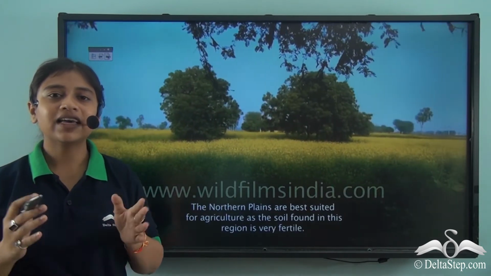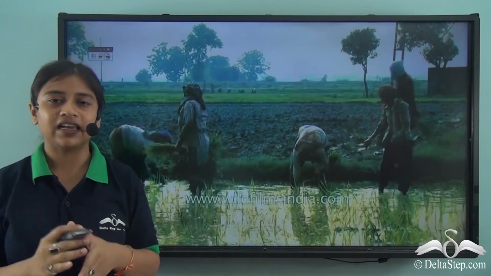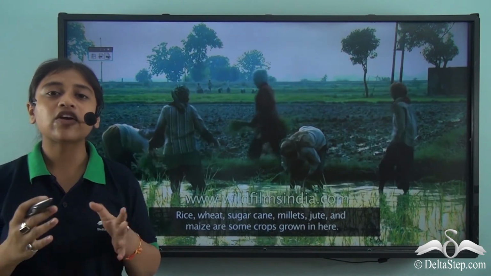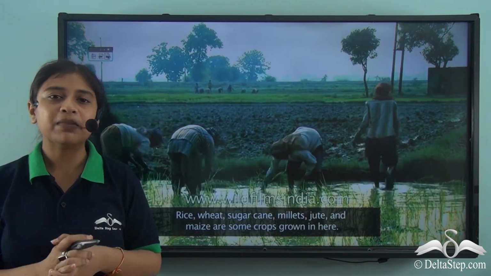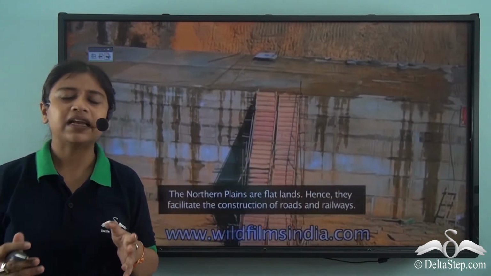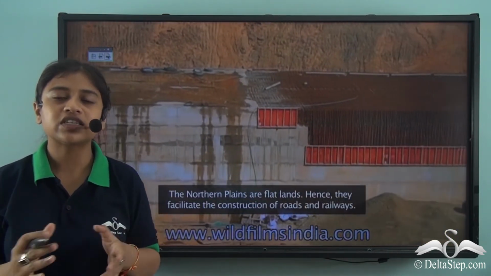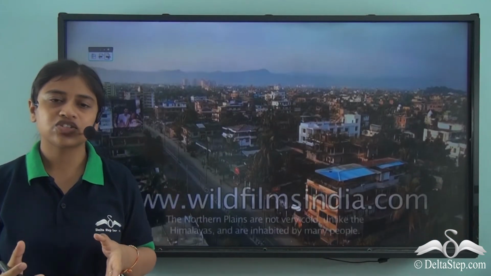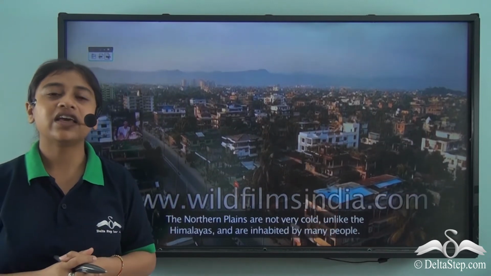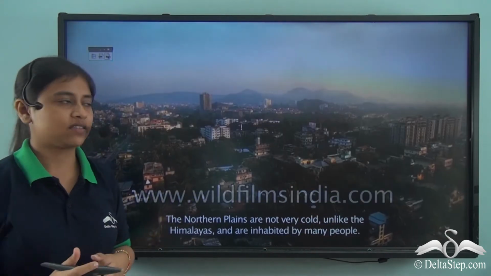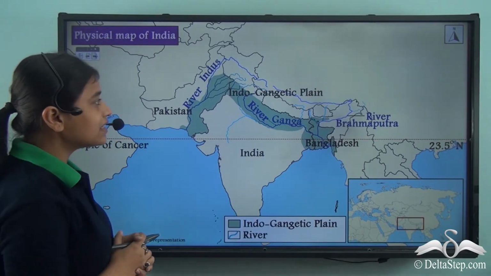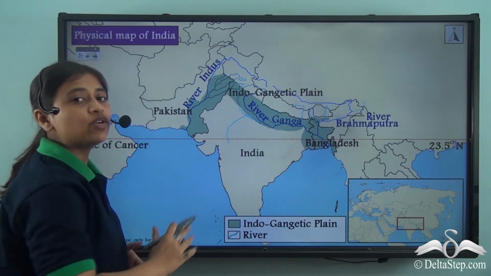Let us take a look at the Indo-Gangetic plain. So the Indo-Gangetic plain is a very fertile land and it is often referred to as the northern plains. They are used for growing crops like rice, wheat, millet, maize, jute and many other such crops because of its fertility. Now since the region is flat, it also facilitates the construction of roadways and railways and they are highly or densely populated. So if we take a look at the map of India, we see that this is the expanse of the Indo-Gangetic plain.